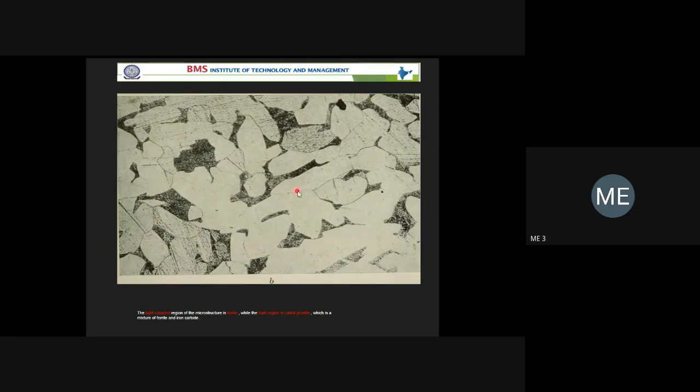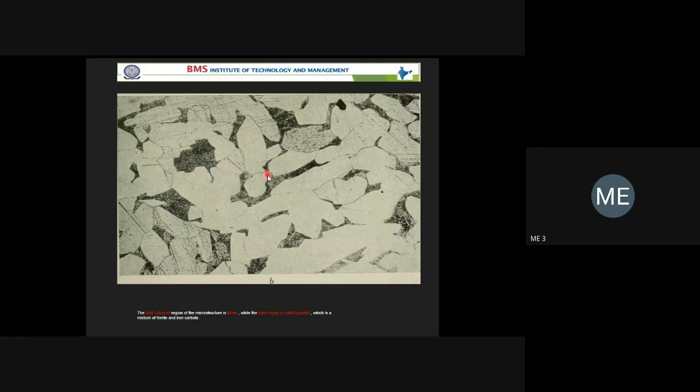Here, I'll point out there are two phases. One is the white background, that is one phase. The dark background is one more phase. But in the white background, there are many grains. Phases means, like your gaseous phase, liquid phase. Within the solid, there are two phases. The white background is one phase, and the dark background is one more phase. And if you consider mechanical properties, all those things may differ.